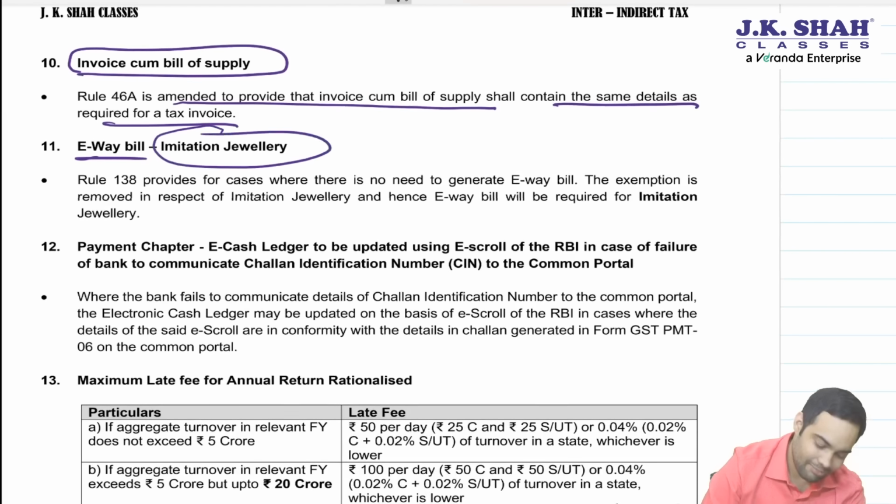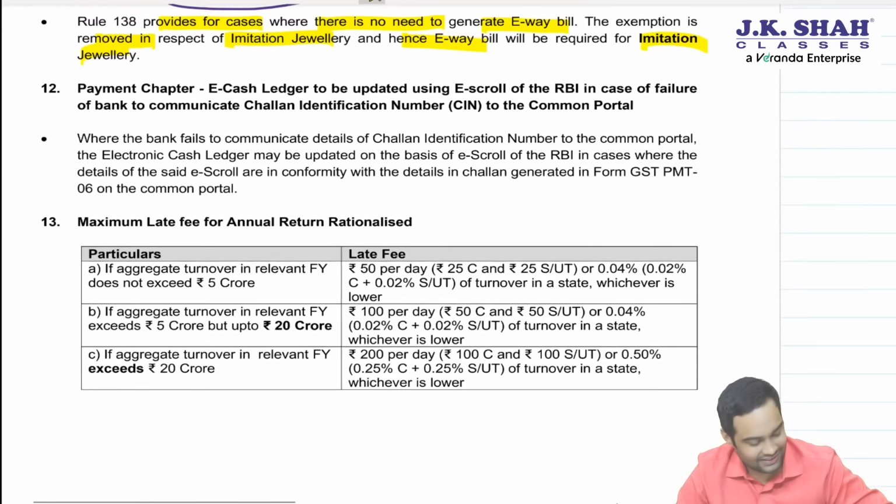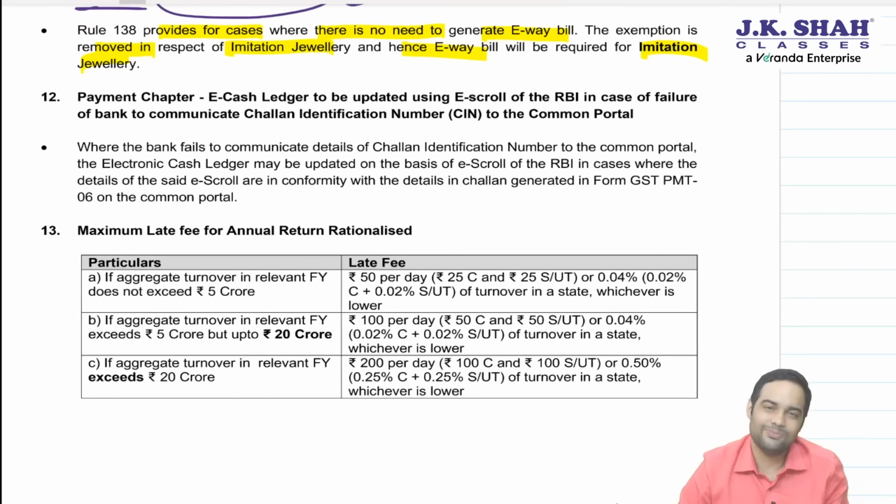Okay, let's see. Rule 138 provides for cases where there is no need to generate e-way bill. The exemption is removed with regard to imitation jewelry and hence e-way bill will be required for imitation jewelry. Okay. Next two amendments are also very small.